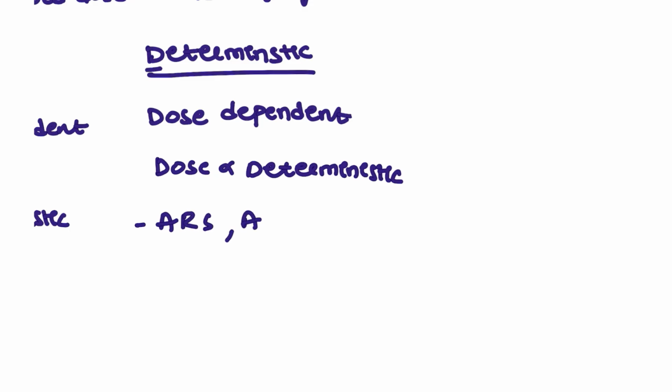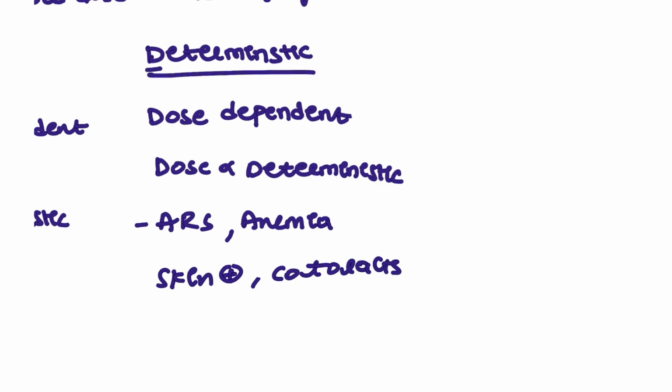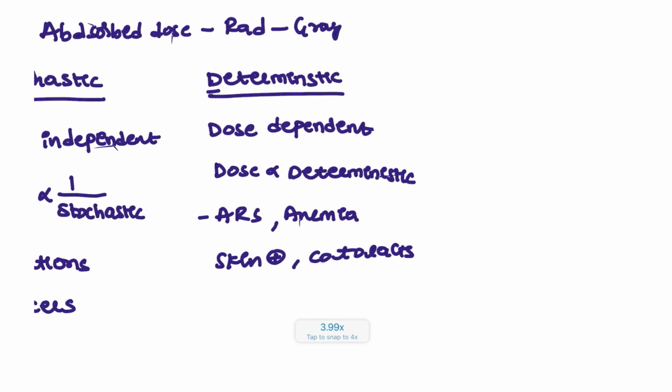And also anemia or pancytopenia, bone marrow dysfunction will be seen, and skin erythema, skin lesions will be seen in this patient. Cataract formation, which will be due to the infrared rays, is also seen. All this will be considered as deterministic.